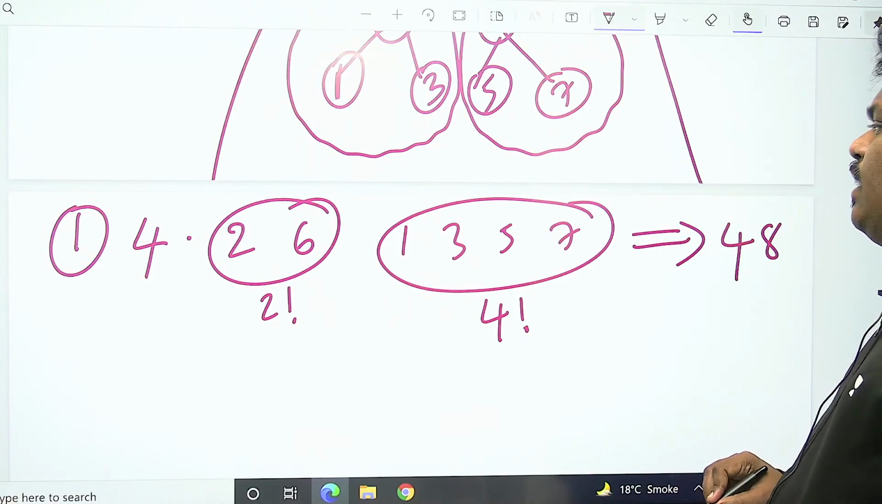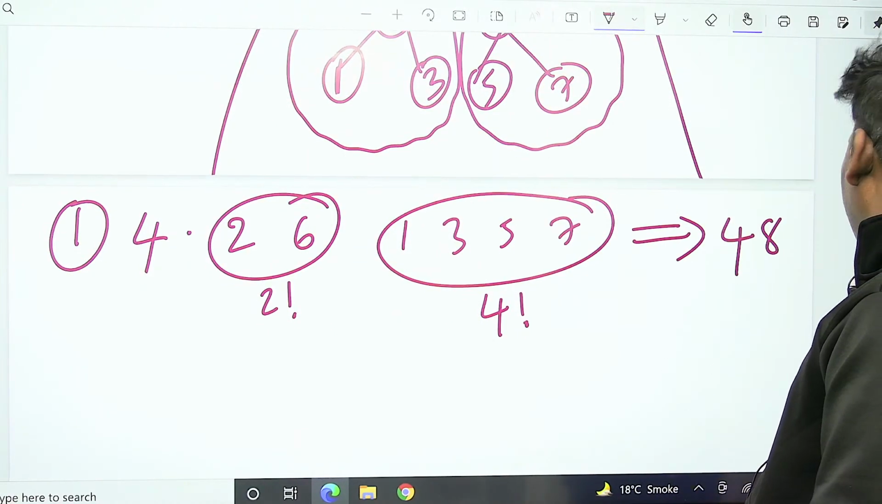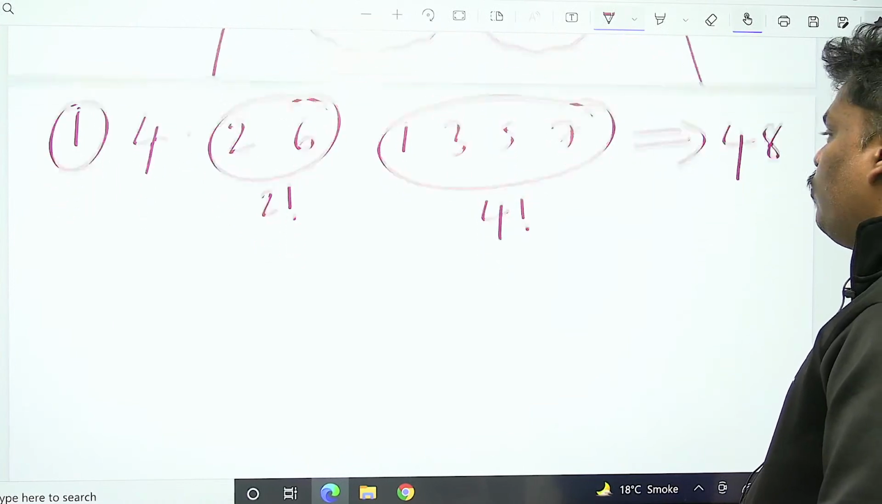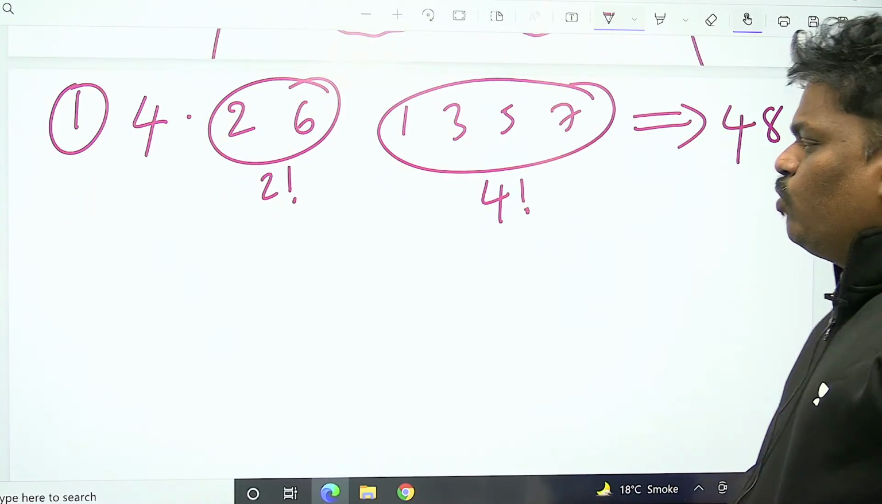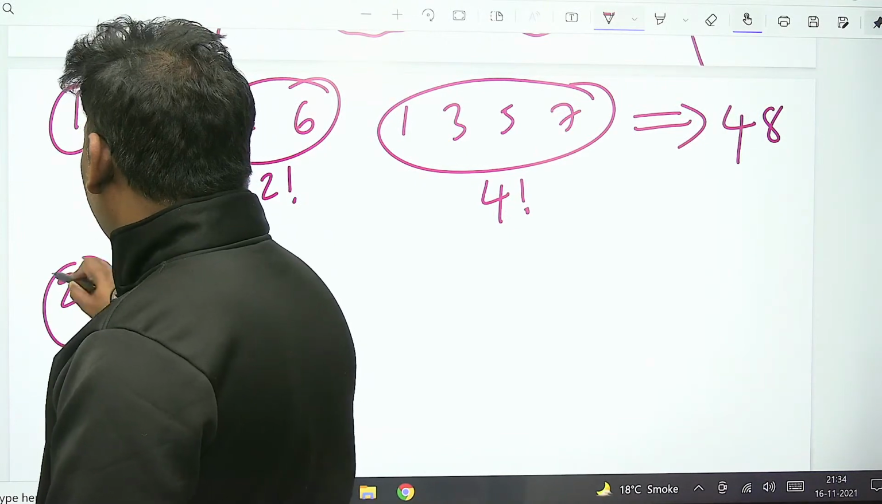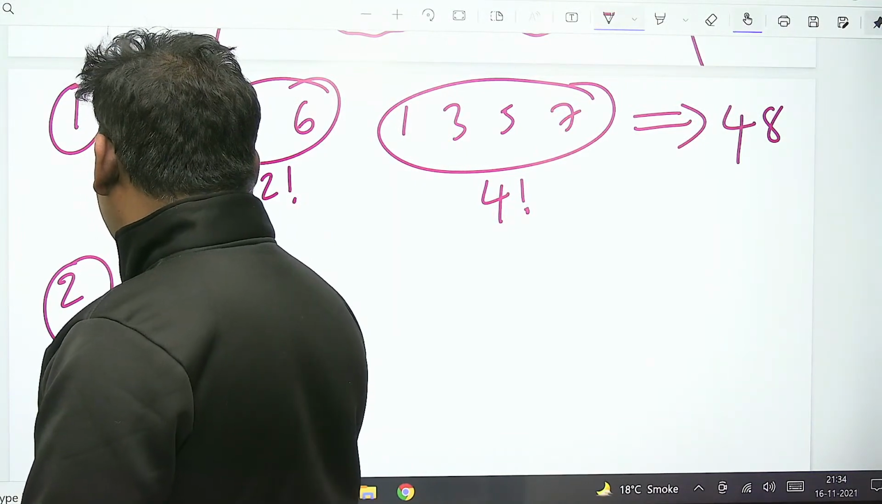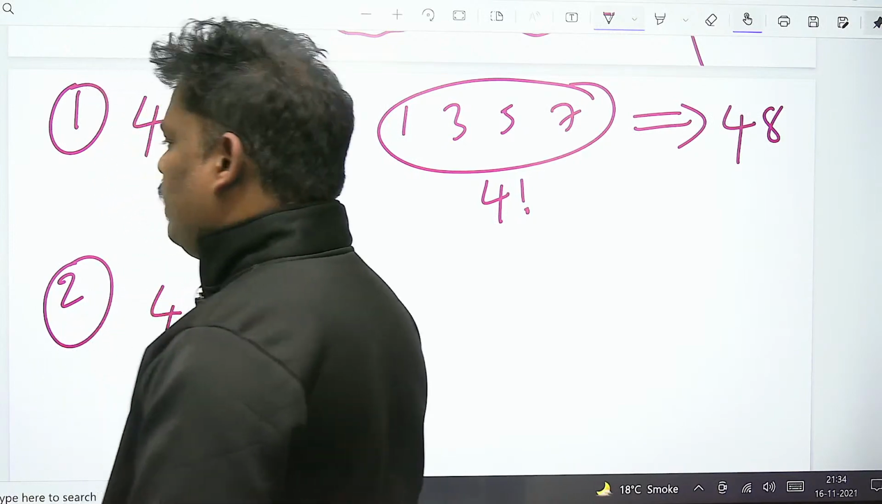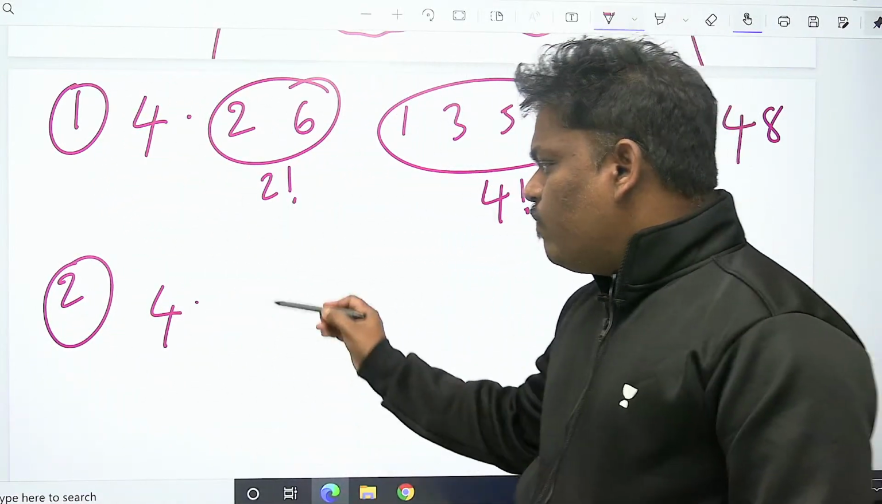48 possibilities are there, right? So to get that kind of tree, 48 possibilities. Let's see a few more possibilities. See this one. Let's see a few more possibilities. 4 will come first, it's okay.